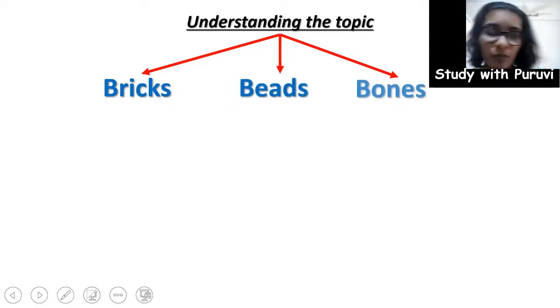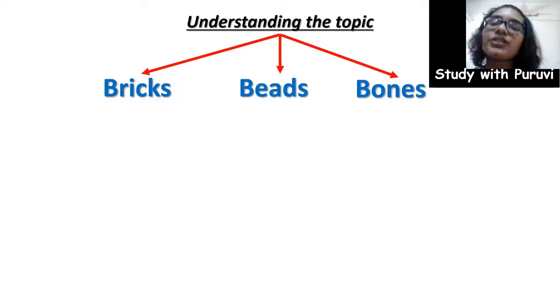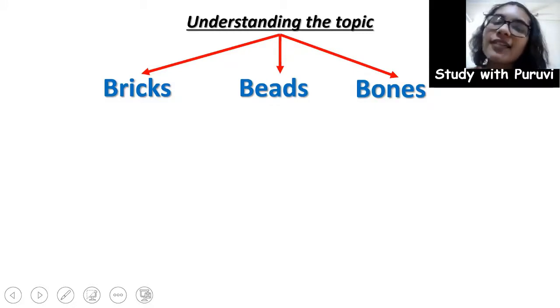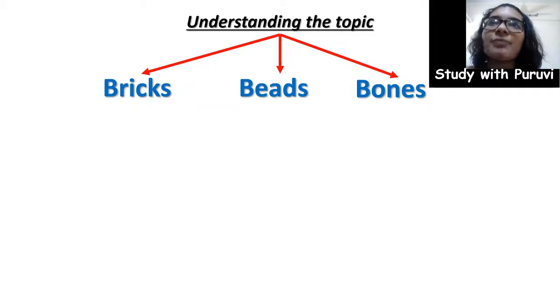beads and bones. When we talk about bricks, beads and bones, these are the three forms of archaeological evidence which majorly provide us information about the Harappan civilization. Basically, these are early civilizations, or we can say that they exist in the period where writing was not prevalent, though we have found a lot of seals with the Harappan script on it.